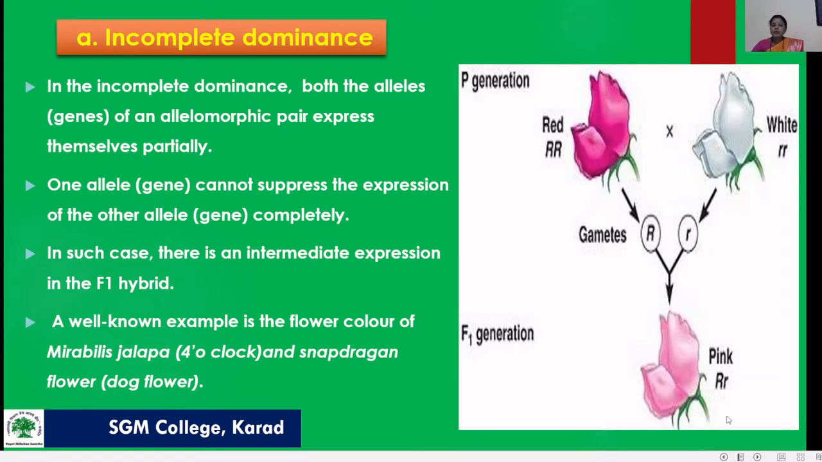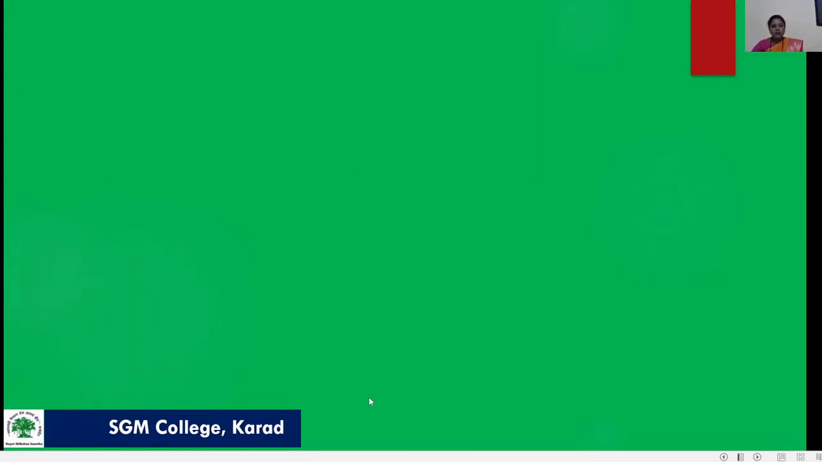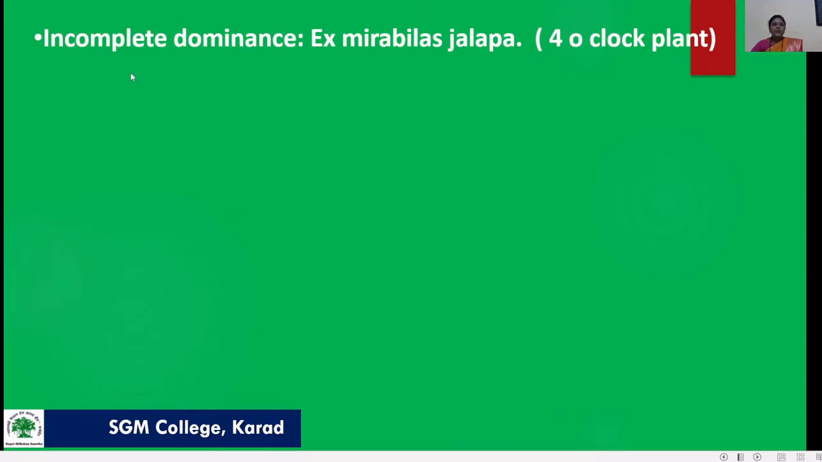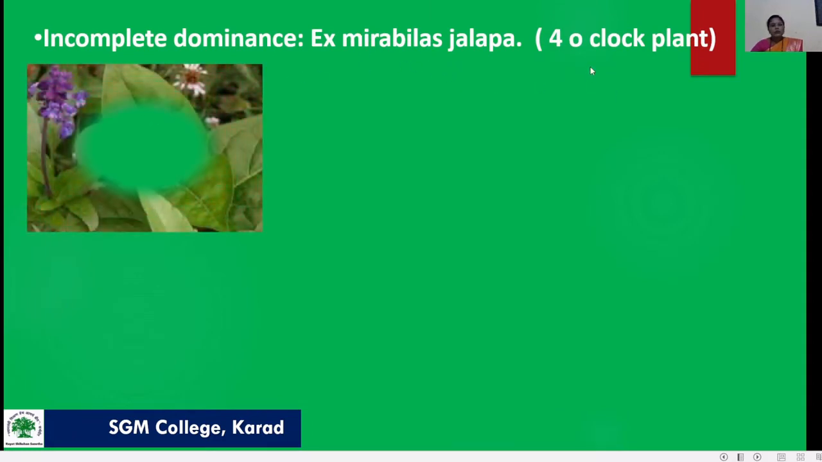This flower, or this phenotype, or progeny, we found to be pink in color. So the F1 generation is found in pink color. Then another example is the snapdragon flower, also known as dog flower. From this incomplete dominance, Mirabilis jalapa, four o'clock, is one example.